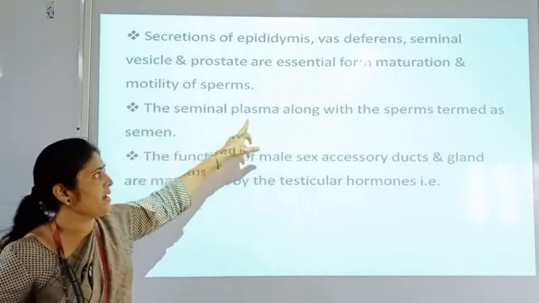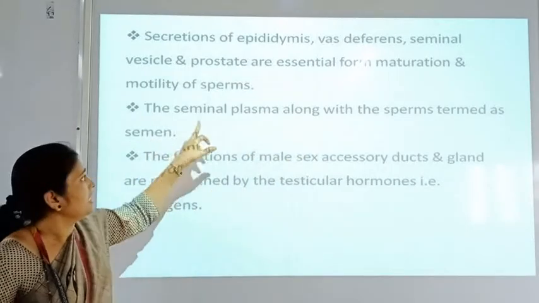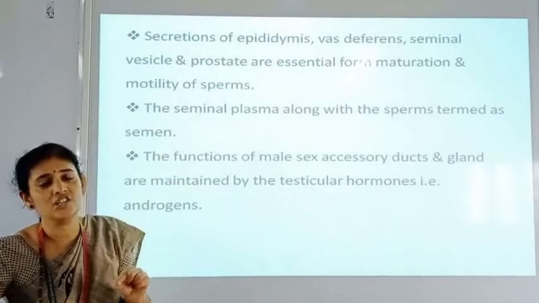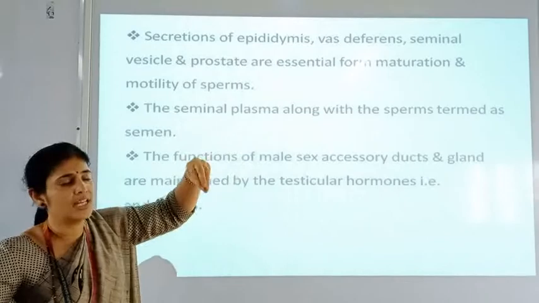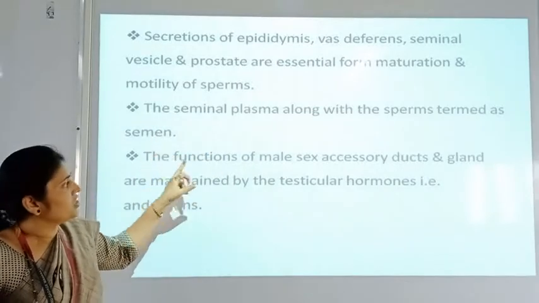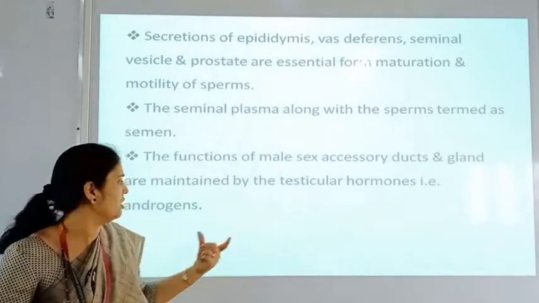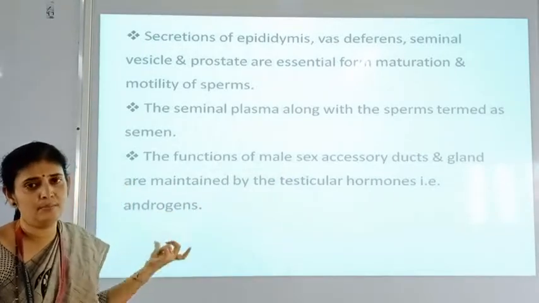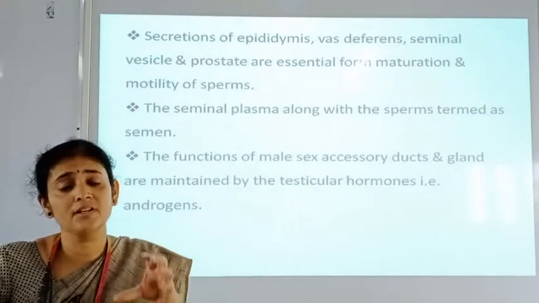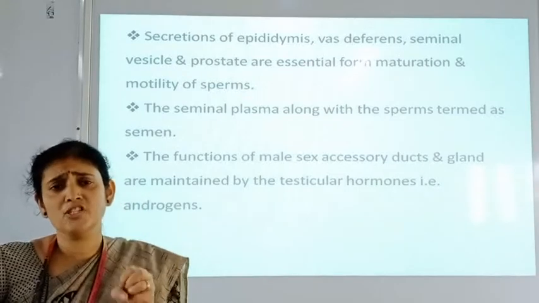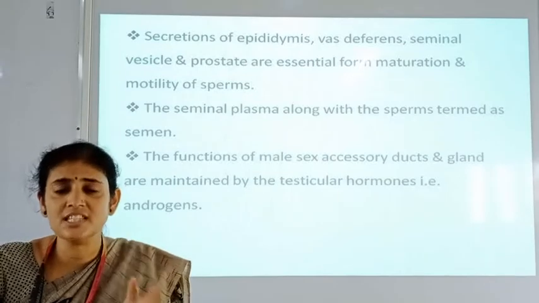And here the seminal plasma along with the sperm is termed the semen, that we have to remember. The seminal plasma, that is the secretion secreted by the seminal vesicle, and the sperms together are known as the semen. The functions of male accessory ducts and glands are maintained by the testicular hormone called androgen. Androgens are secreted by the interstitial cells. In between the seminiferous tubules, testicular cells are present, that is a group of interstitial cells or cells of Leydig.